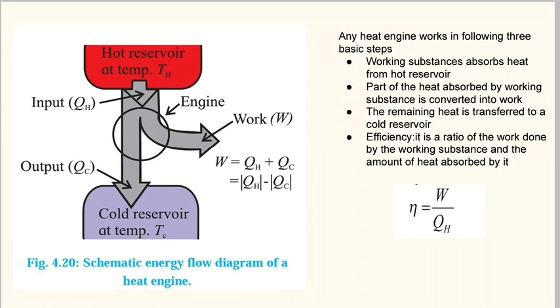These grey pipes represent the magnitude of heat. As you can see, QH is larger than QC. Here the width of QH is greater than QC. You can see the grey pipe there has higher width, and QC has lower width. This circle represents the engine, and the arrow moving in a different direction shows work.